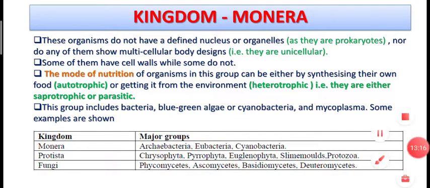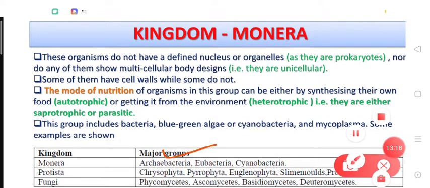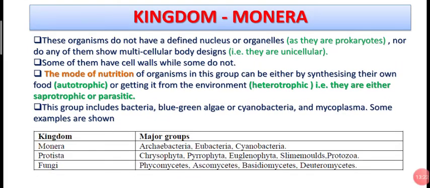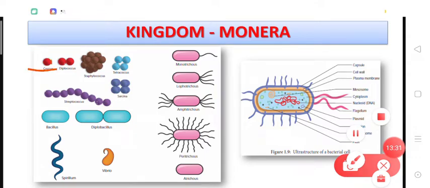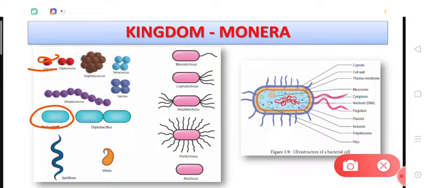So dear students, kingdom Monera actually includes the archaebacteria and eubacteria. Cyanobacteria are a part of eubacteria. Here you can see the bacteria may be of different sizes. For example, if the cell is rounded, then they are called coccus or cocci, right? If the cell is rod shaped, then they are called bacillus, right?